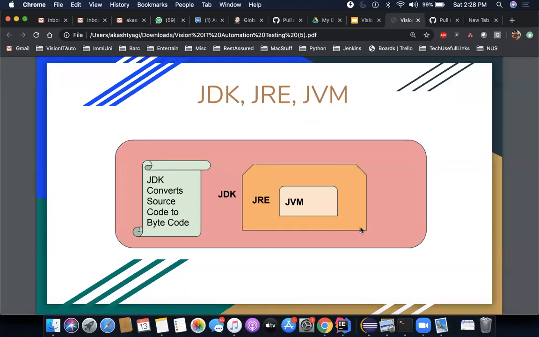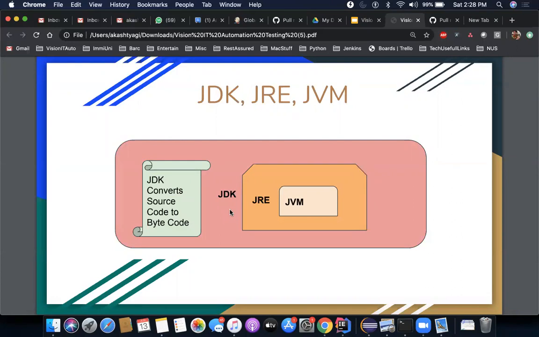But this differentiation, you need to understand this. You cannot just memorize it. You need to see it happening when you actually code. And I will tell you in between how these things are interacting with each other. But originally the idea is very simple, because you are now trying to become a developer, right? Developer of an automation framework.